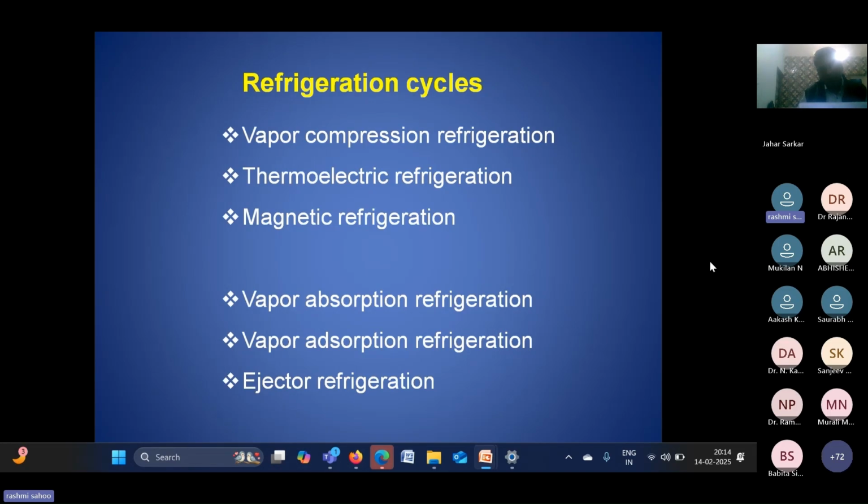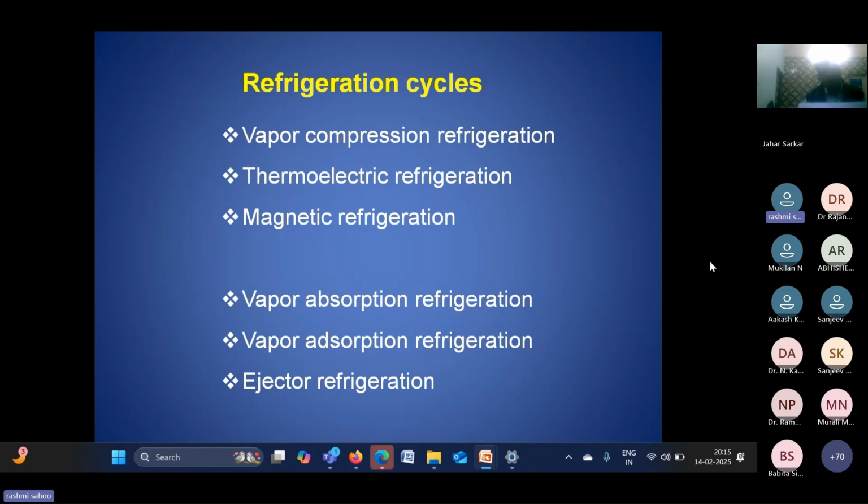And the second option is that we directly use the heat we are taking from the solar energy. That heat we can use for the refrigeration system to produce cooling. That is basically the heat-based or heat-driven refrigeration system, like the vapor absorption system, vapor adsorption system, and ejector refrigeration system. There are a lot of debates about which refrigeration system will be the most suitable for a certain application. That is basically based on your application. Everyone has some advantages and disadvantages, and people are working on all the possibilities.